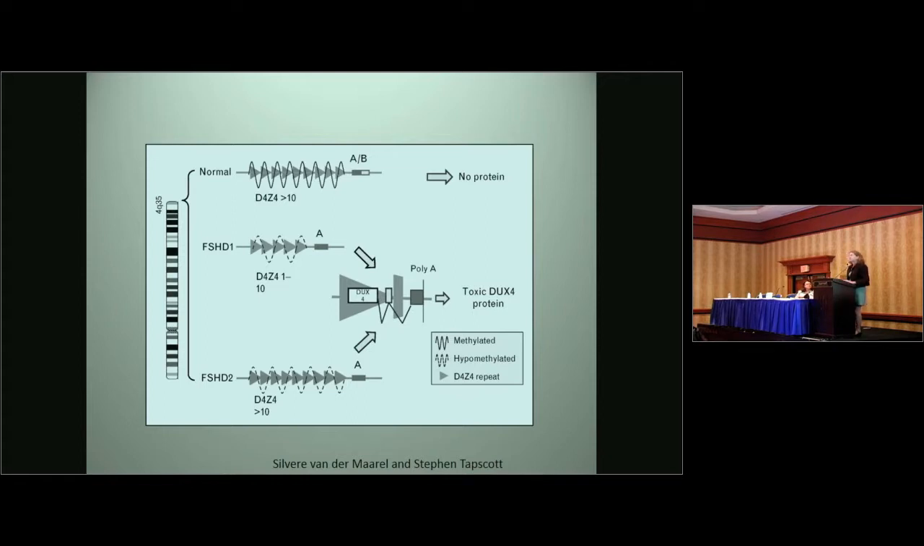It's possible that DUX4 itself, which has been shown to be toxic, leads to the myonecrosis, or that any of its downstream target genes leads to pathology.